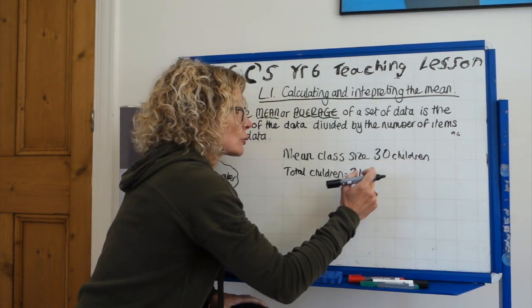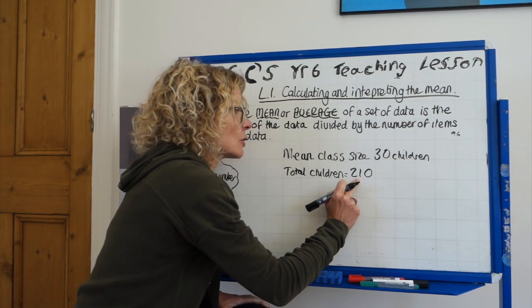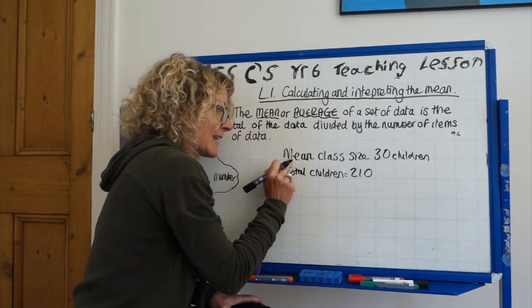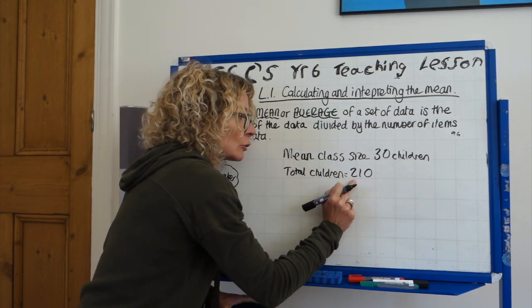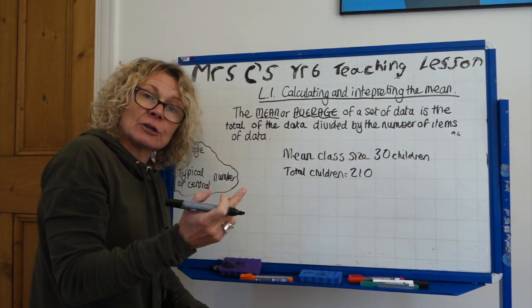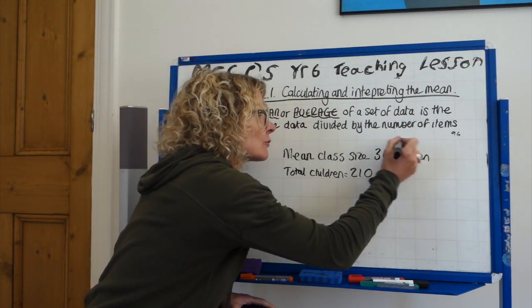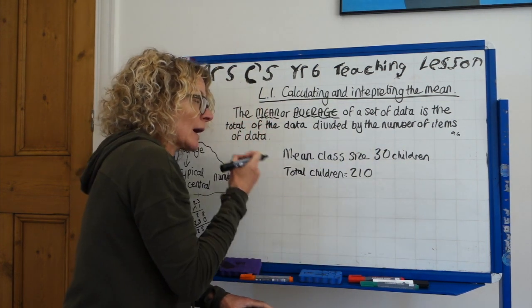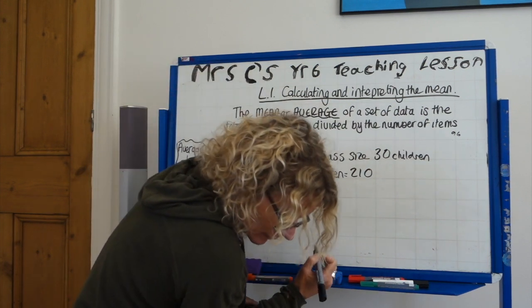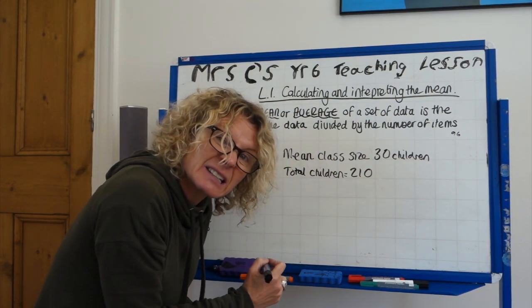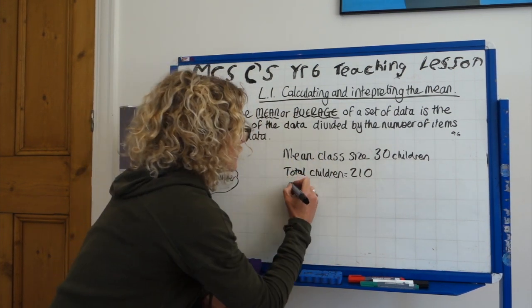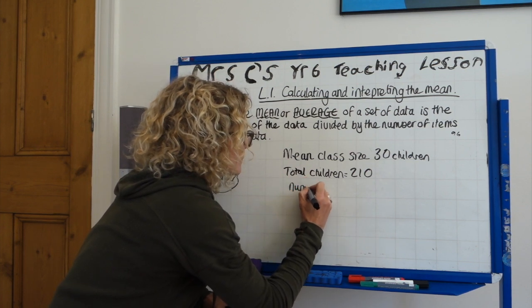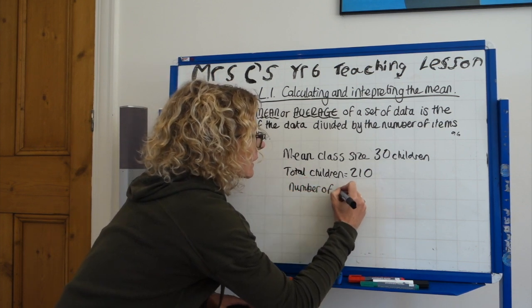There are 30 children in the average class, total number 210. You're going to have to divide the number of children you've got into the total number to work out the number of classes.